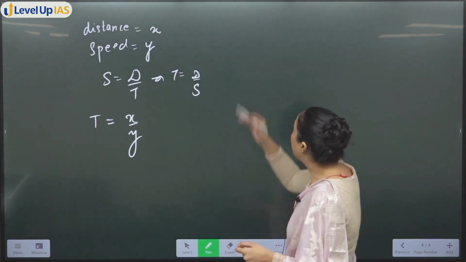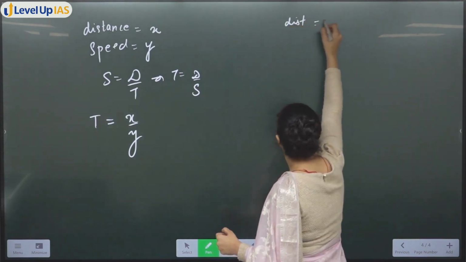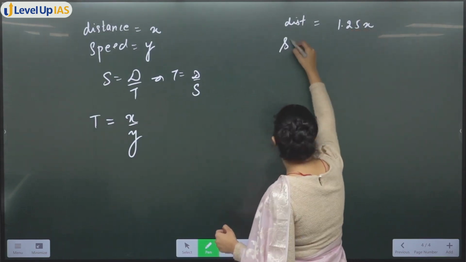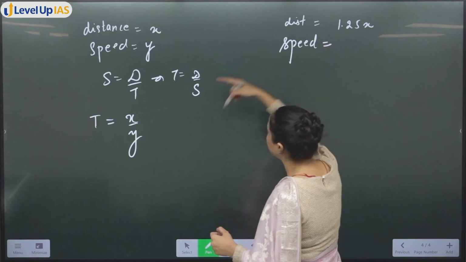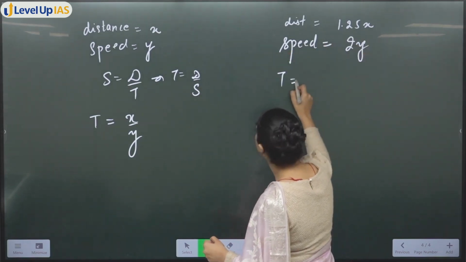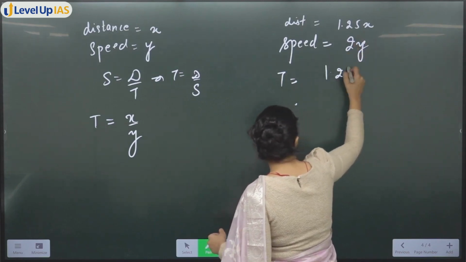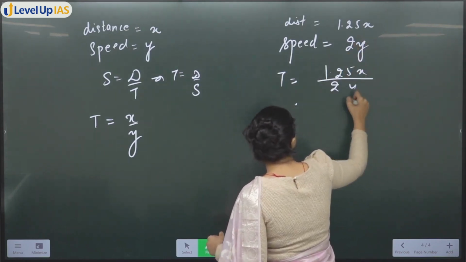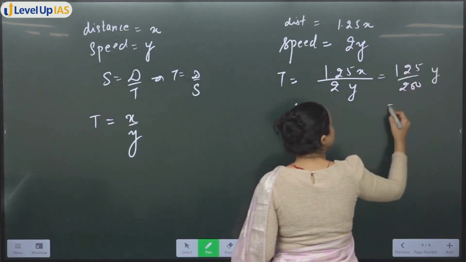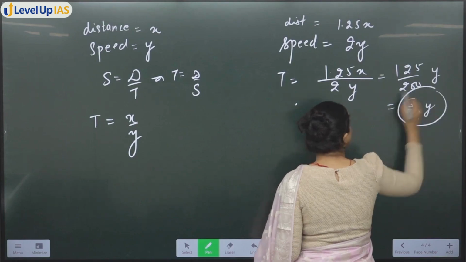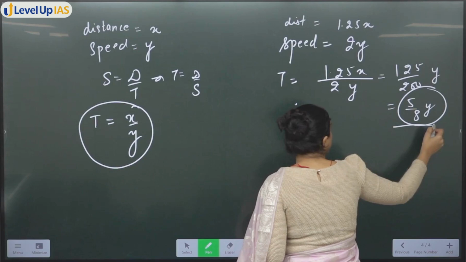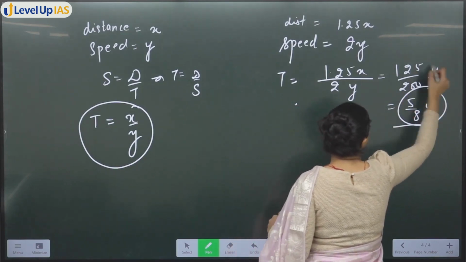Now while returning the distance was 1.25x, and the speed was 2y, double the speed. So from here the time was 1.25x divided by 2y, that means 125 divided by 200, which means 5/8 of x by y. This is your time. So time while going and time while coming, x by y and 5/8 of x by y.